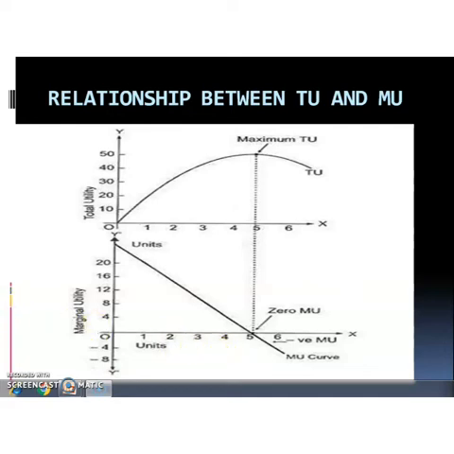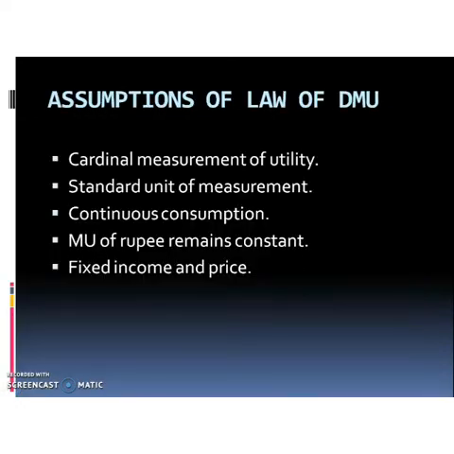And there are some assumptions related to the law of diminishing marginal utility. They are, first one, cardinal measurement of utility. It is assumed that utility can be measured in quantitative terms such as 1, 2, 3, etc. Then second one, standard unit of measurement.